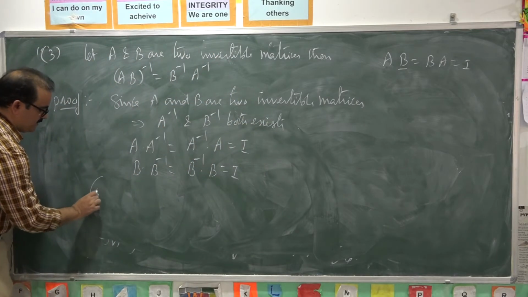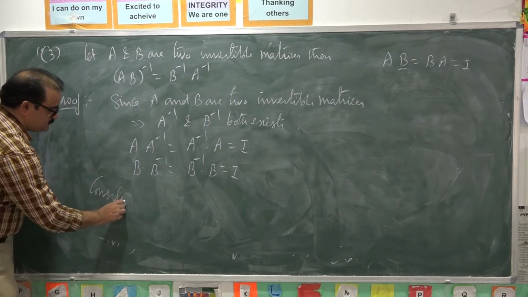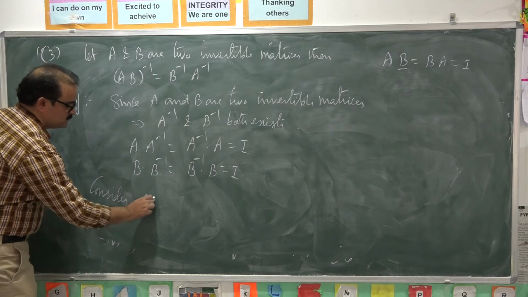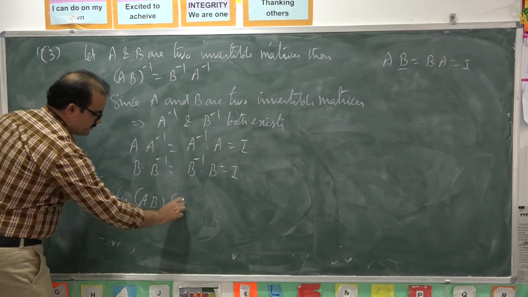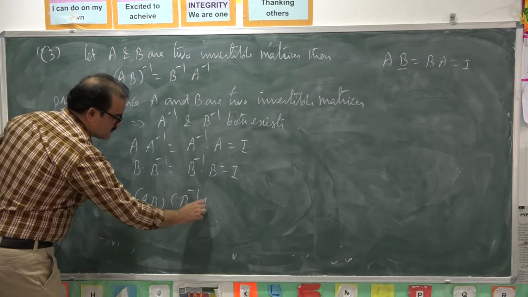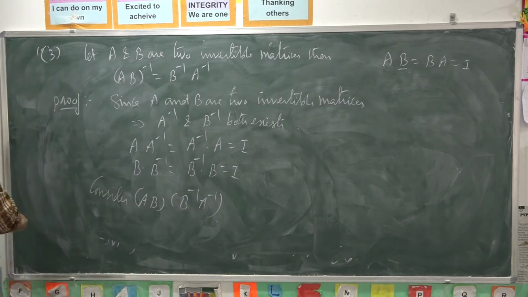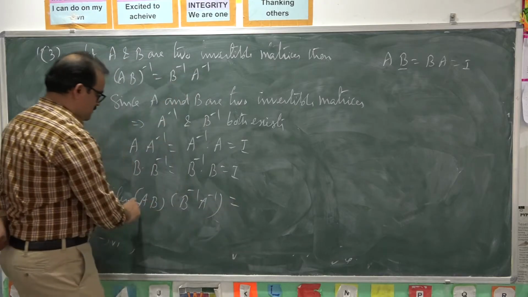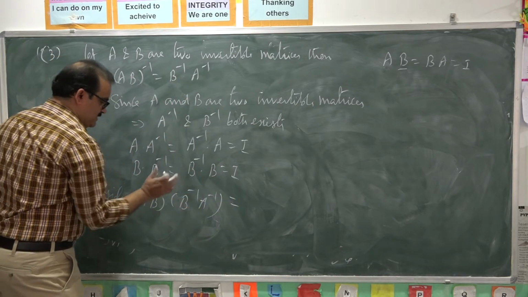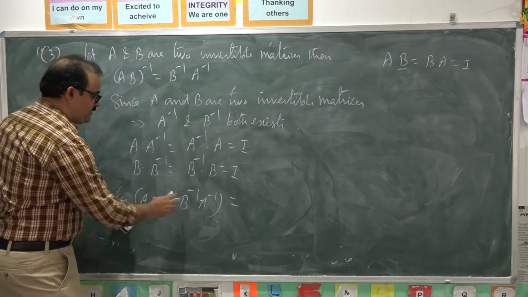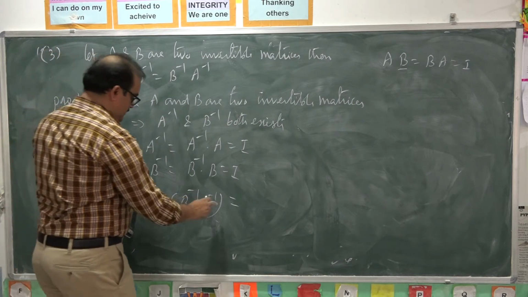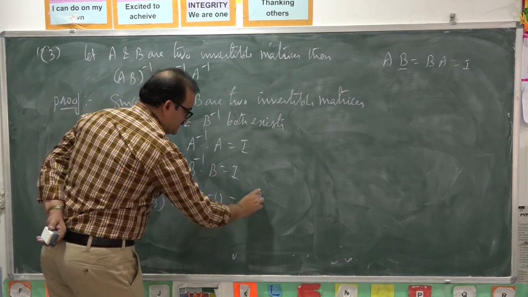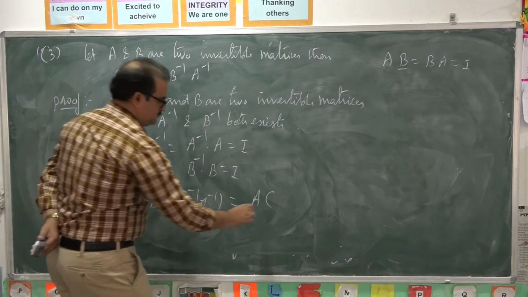In the same way, you consider AB into, consider this. Take this as some element C. It is in the form of AB into C. From the associative law, we write it as A into BC.